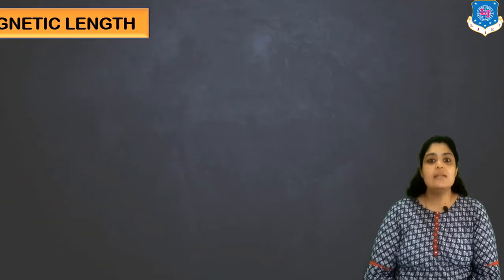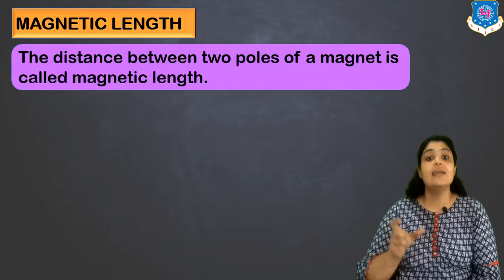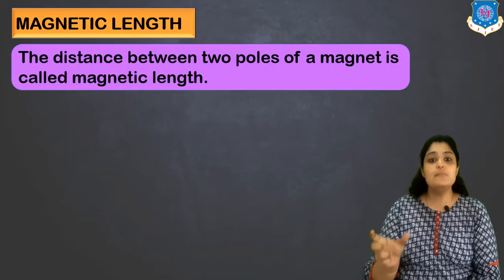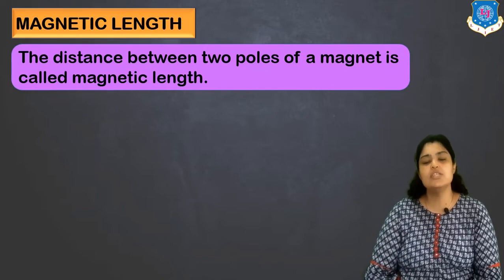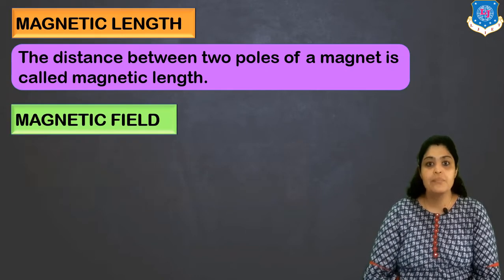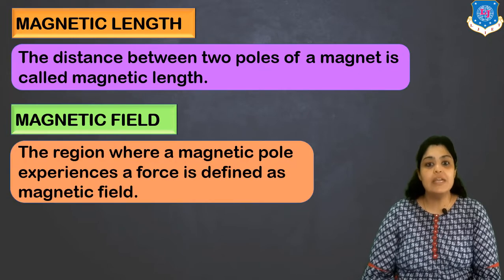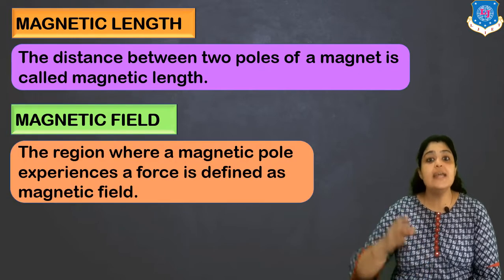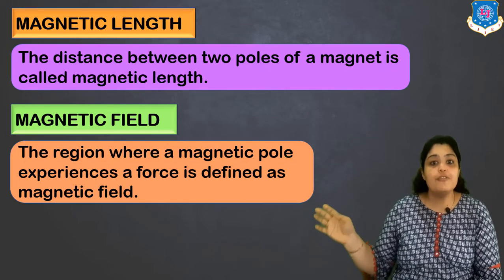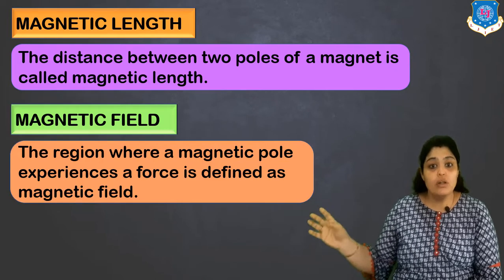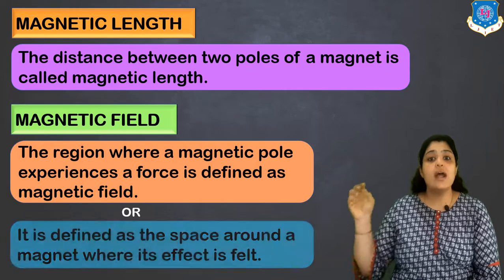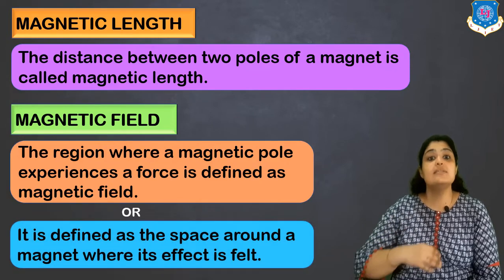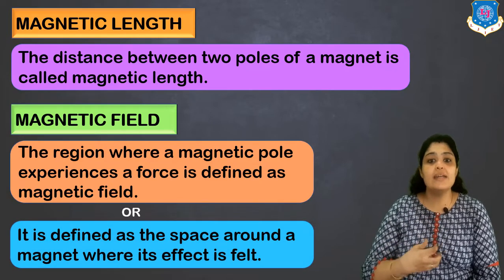Let's move ahead and discuss the term called magnetic length. So the distance between the two poles of a magnet is known as magnetic length, which is generally denoted by small l. Then we have magnetic field. So magnetic field is defined as the region where a magnetic pole experiences a force, or I can also say that it is the space surrounding a magnet where its effect is felt.